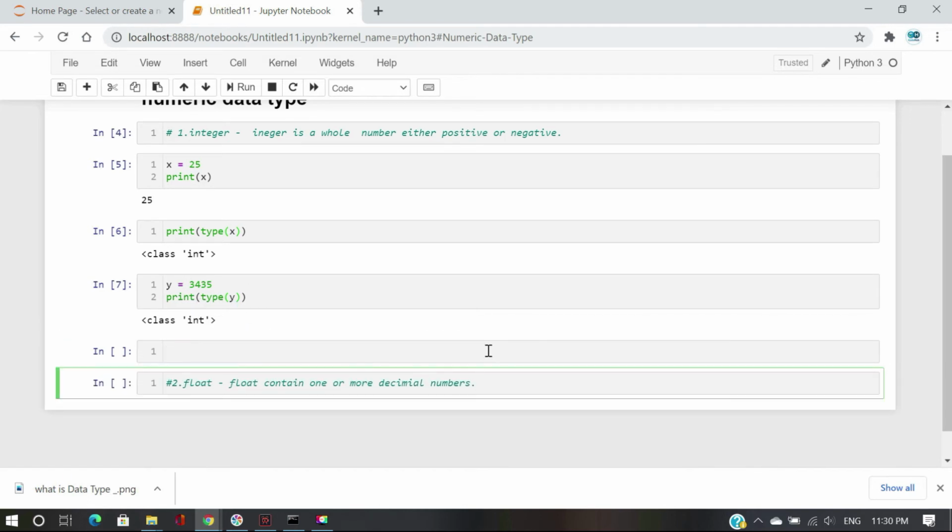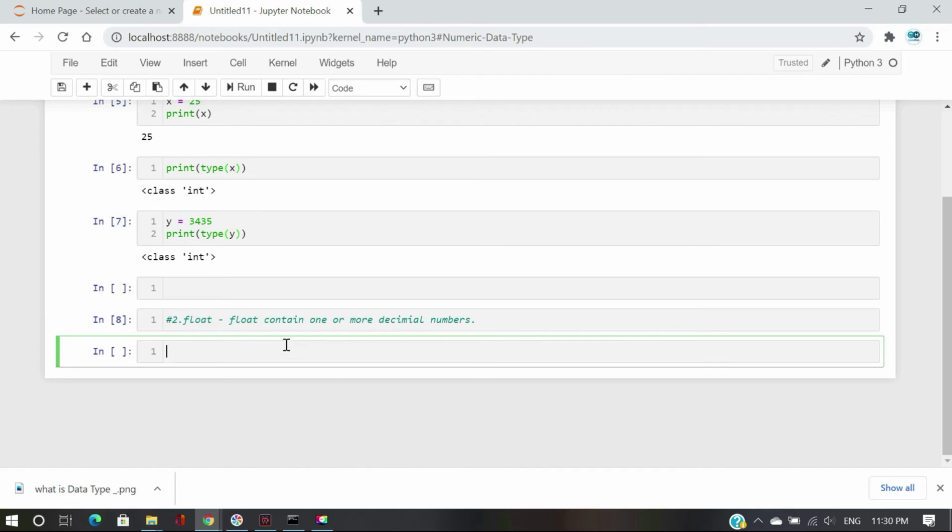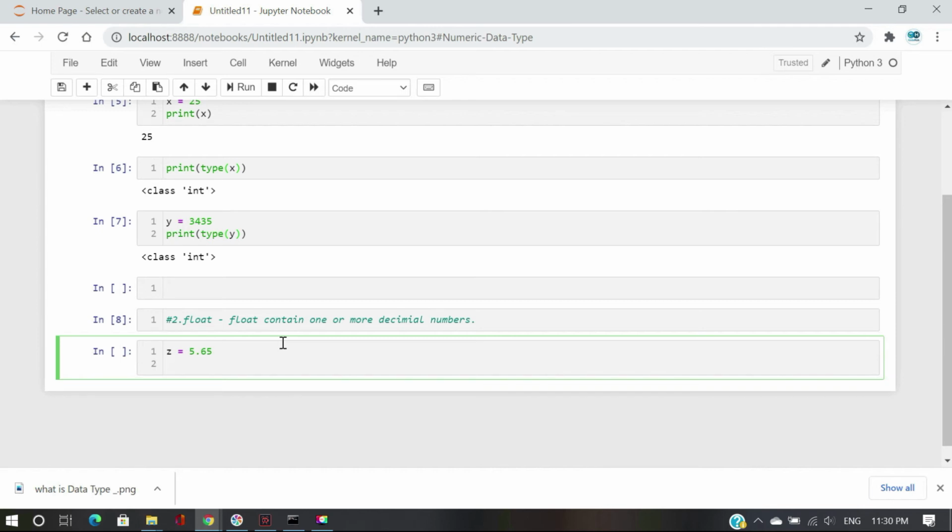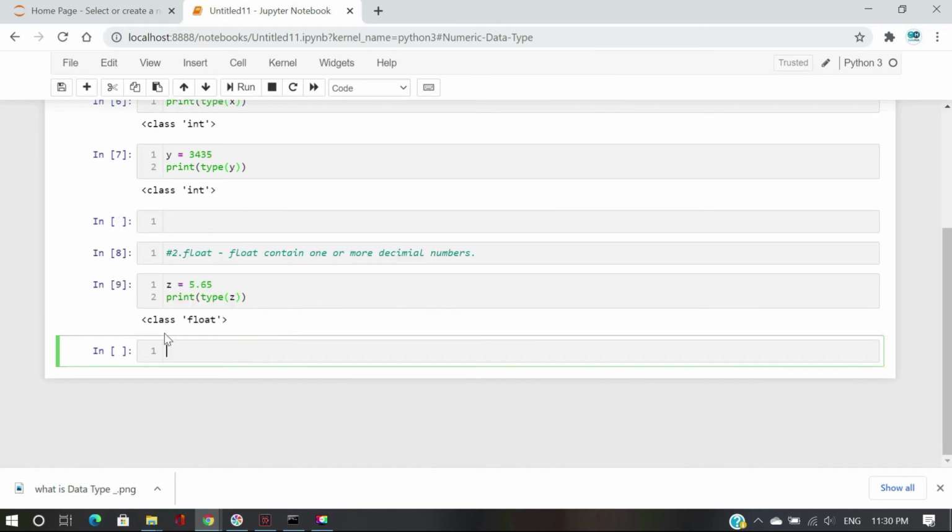The second one is float. A float contains one or more decimal digits in the given data. For example, we will give some data like z equals 5.65 and print type z. Here we go: class float. The values after the point are float values.